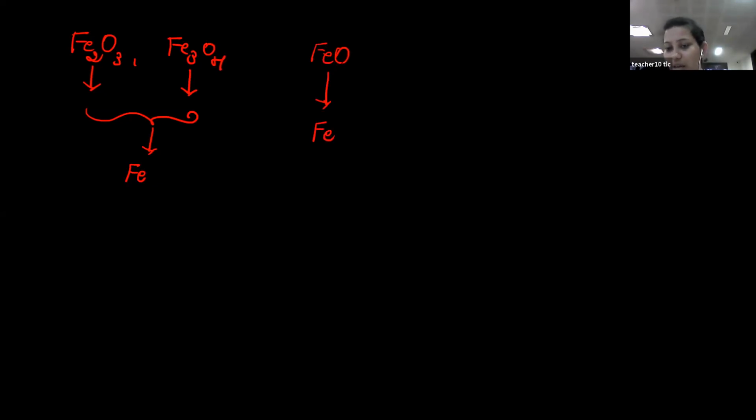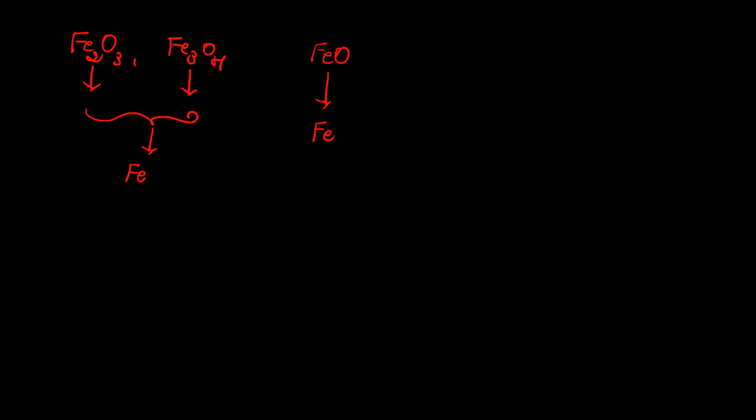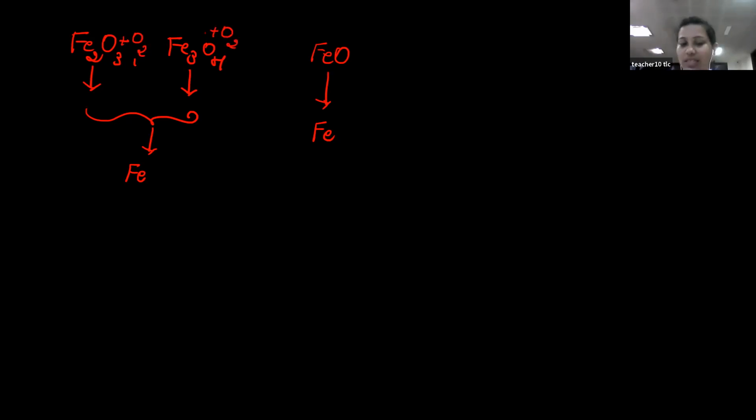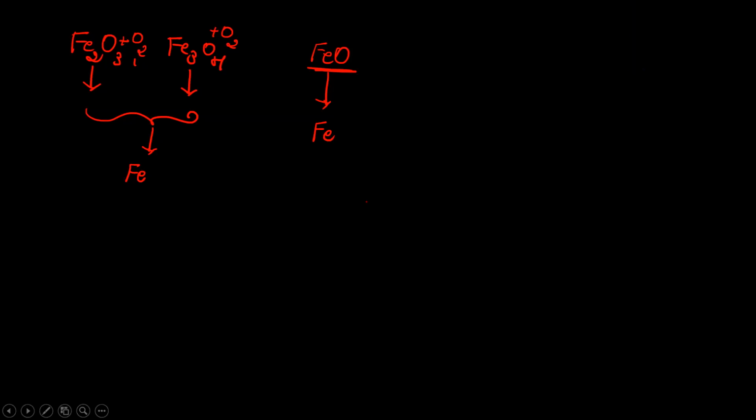Is this clear? So therefore, you heat these two in a limited or an excess supply of oxygen. You adjust the oxygen supply in such a way that you convert this Fe2O3 as well as Fe3O4 to FeO. All that conversion process we will study in detail. All conversion takes place at different temperature zones, that I will explain. It's a lengthy process. Muralidhar, is this clear? Yes, ma'am. Okay.